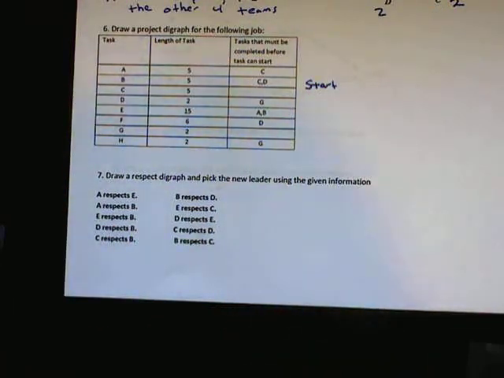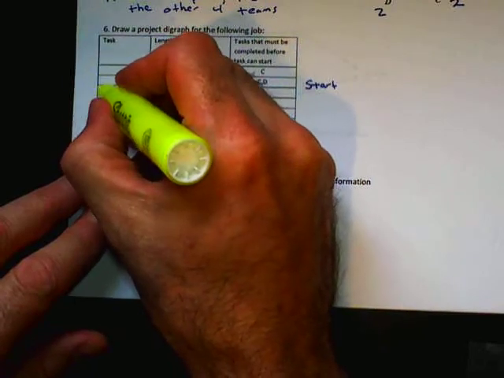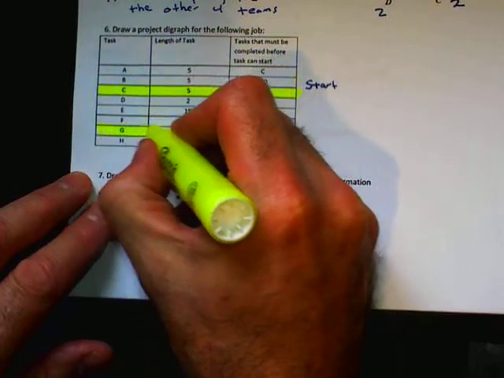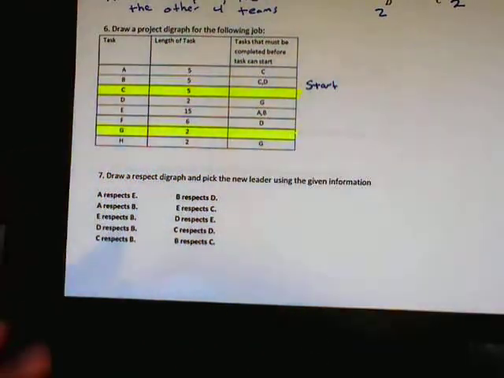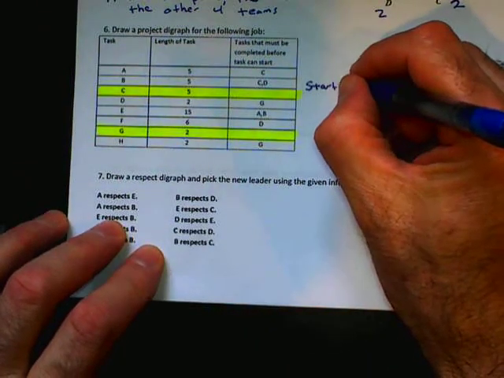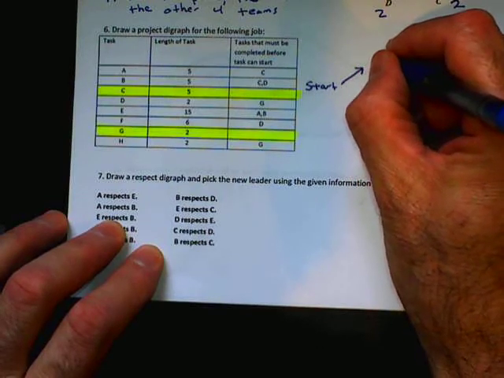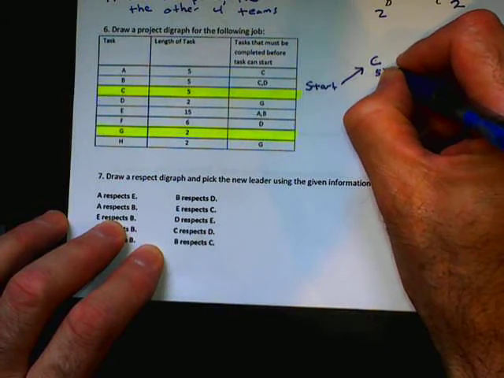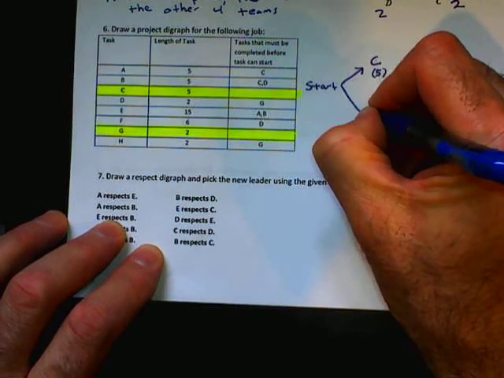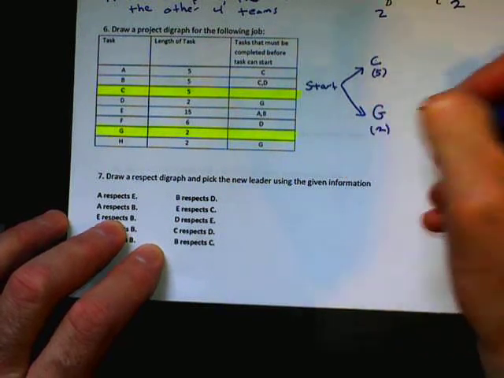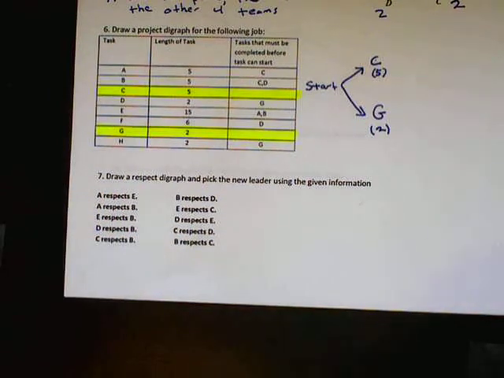And then from there, I'm going to highlight task C and task G. Why do I highlight C and G? Because they don't have anything that needs to be done before they can get done. So we can say that C, whose task length is 5, and G, whose task time is 2, are my two that have no prerequisites, nothing that has to be done before they can be done.